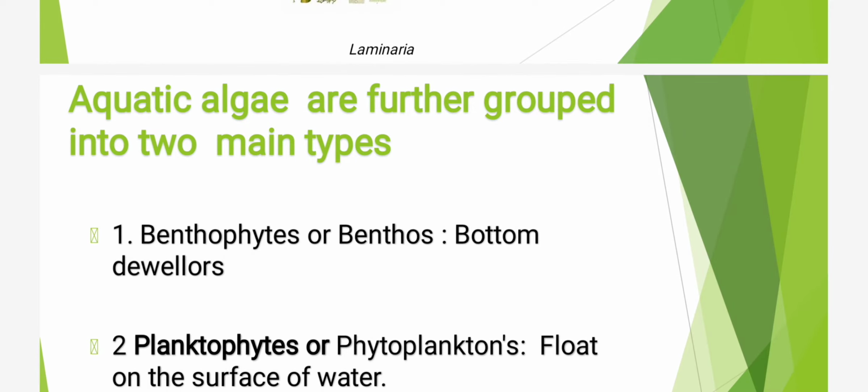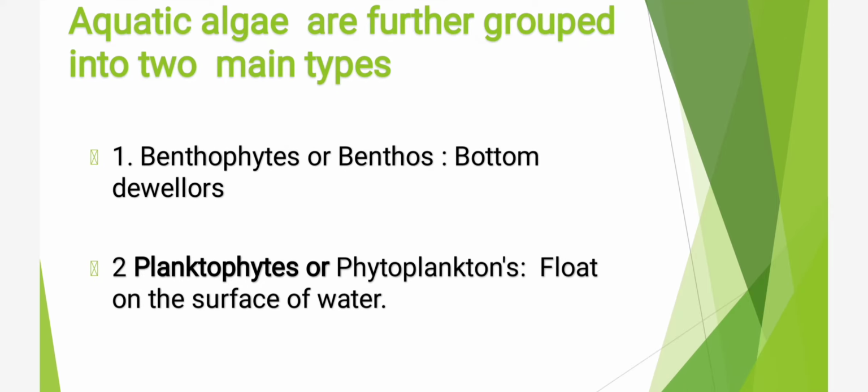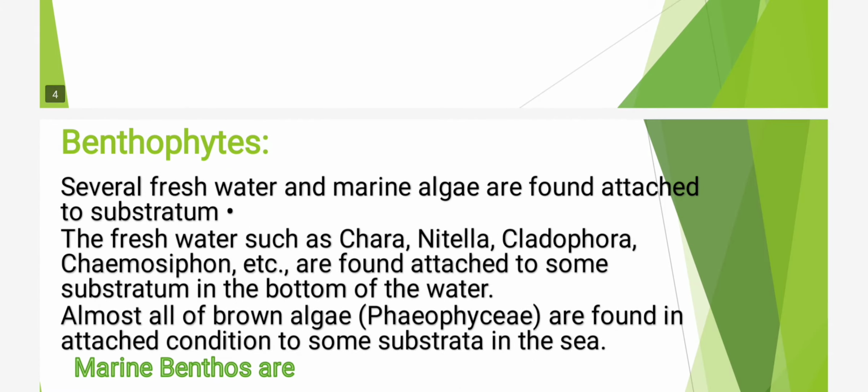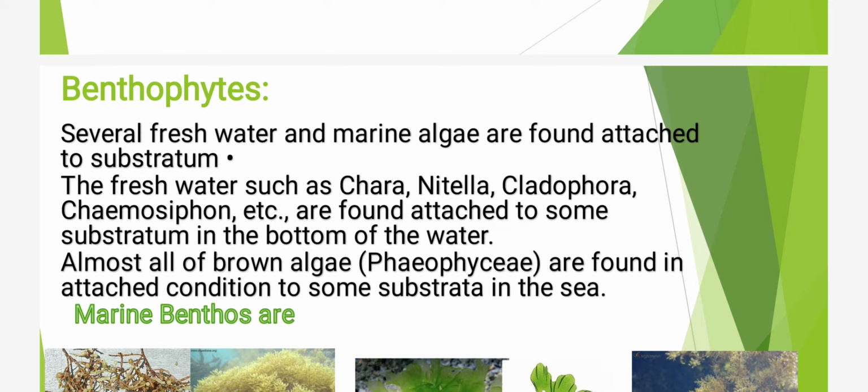Students, aquatic algae are further grouped into two main types, that is benthos or benthophytes and planktophytes as well as phytoplanktons. Students, algae which are found in bottom of the water bodies and which are mainly bottom dwellers, they are known as benthophytes or benthos. While the algae which float on the surface of the water, they are known as planktophytes or phytoplanktons. So let's know in detail about the benthophytes.